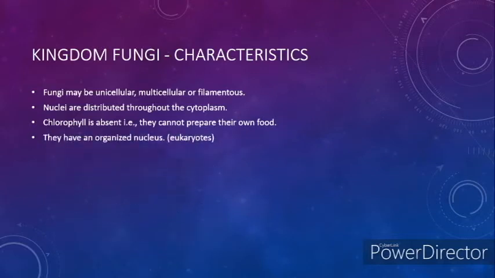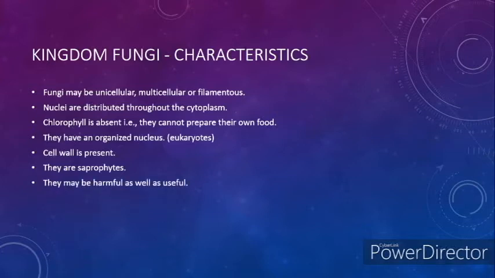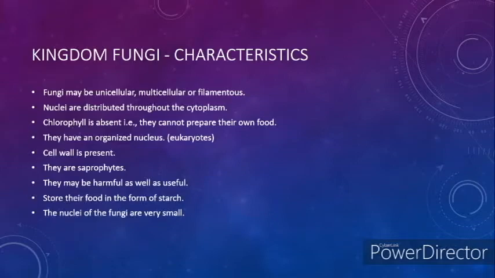They have an organized nucleus, so they are called eukaryotes. Cell wall is present. They are saprophytes. They may be harmful as well as useful. They store their food in the form of starch. The nuclei of the fungi are very small.